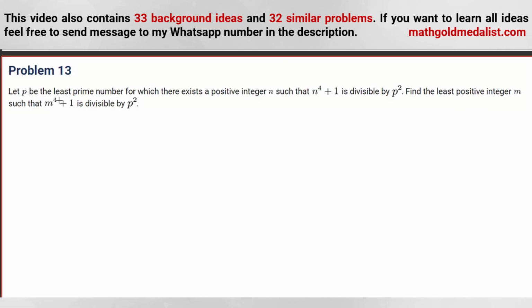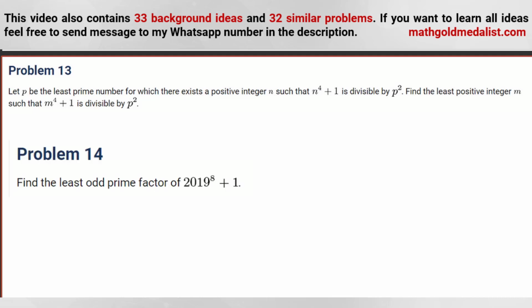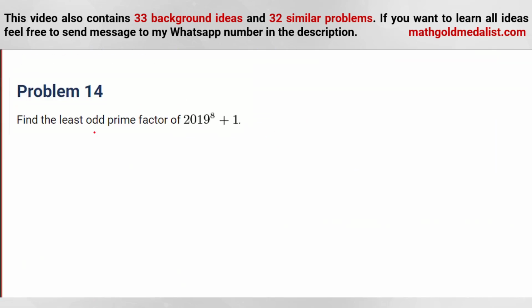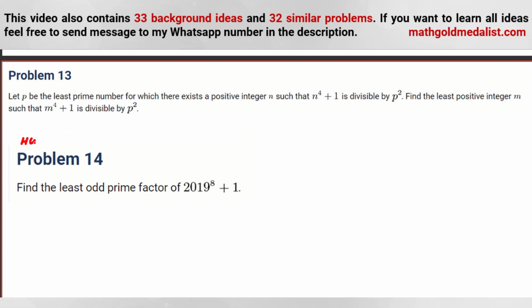Problem 13. Let p be the least prime number for which there exists a positive integer n such that n to the 4 plus 1 is divisible by p squared. Find the least positive integer m such that m to the 4 plus 1 is divisible by p squared. Let me tell you two problems that you can solve before this problem with similar ideas. Okay, you can try this one as homework 25, homework 26. The ideas are similar. Homework 26, homework 27.